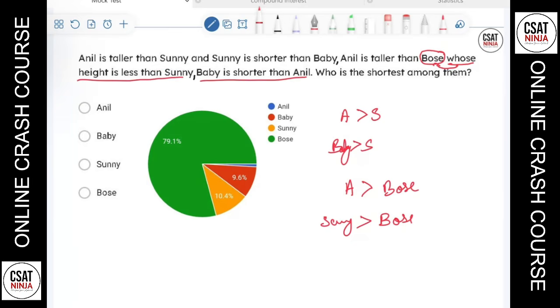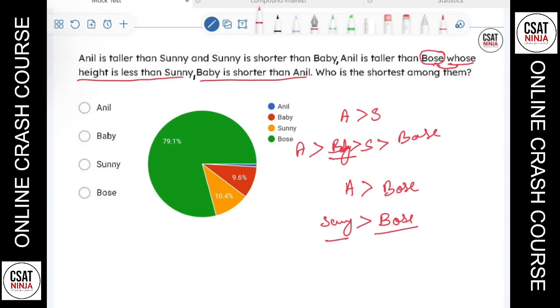Baby is shorter than Anil. That means Baby here, can I write here? Baby here, that means it's shorter than Anil. So what is the given term here? Sunny is taller than Pose. That means Sunny is taller than Pose. We just have this term.